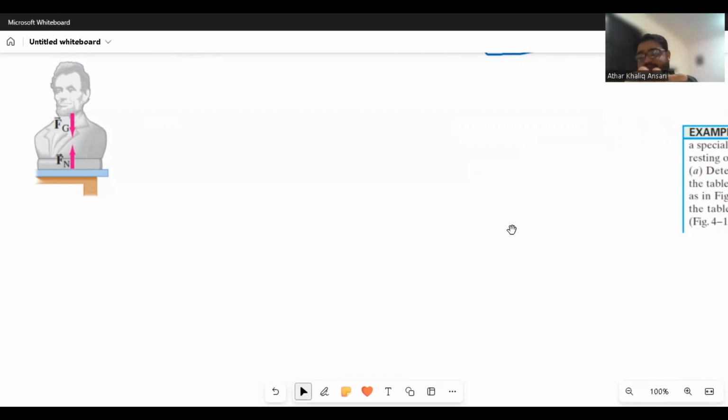Because the force of gravity is acting on it, but there is another force that is balancing that force of gravity, and the net force becomes zero. That balanced force is named the contact force, the contact force of the table. When that contact force is perpendicular to the surface, we name it the normal force. So in this case of the statue, the normal force and the weight are both balanced.